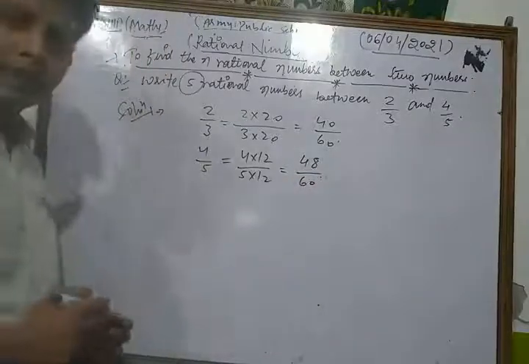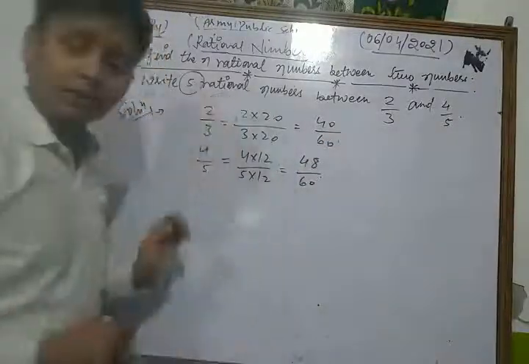Now the denominators are equal, and we insert 5 rational numbers.